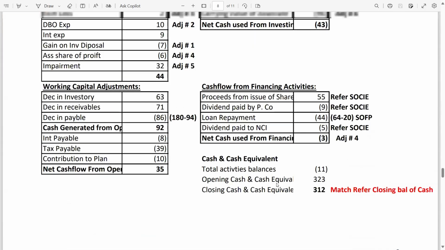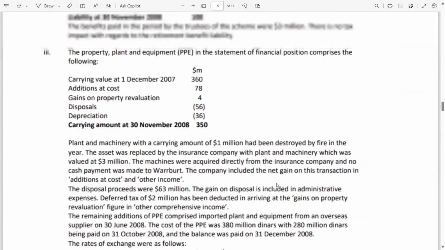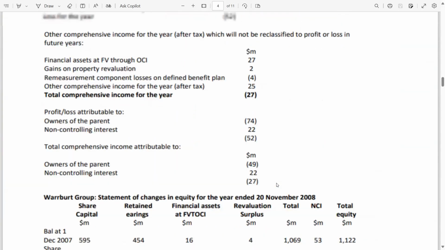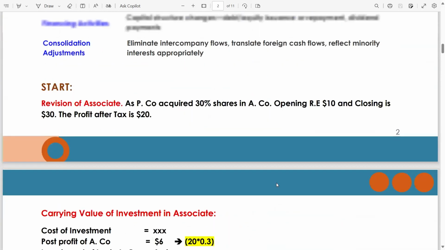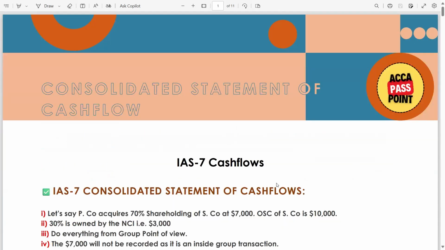So guys, we are done with the one consolidated statement of cash flows in which I have covered all the possibilities. There are a few more questions which we will cover in further lectures. Also, there are a few past paper pointers which are very important for you. I will attach those pointers in the next lecture.